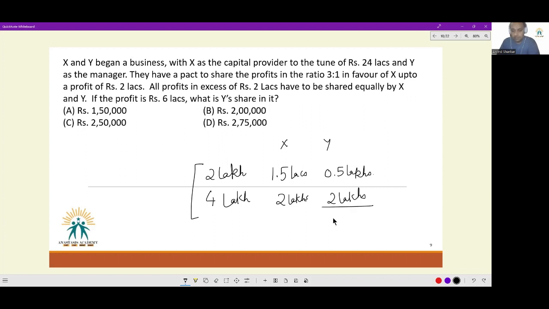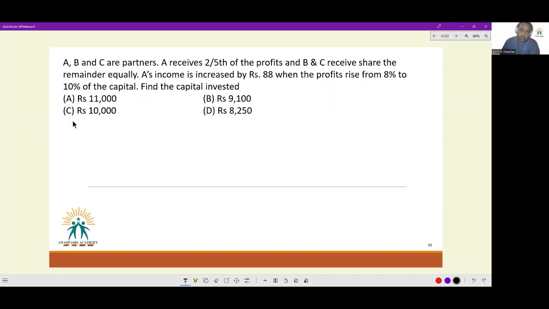So the overall share of Y is 2.5 lakhs, or option C, 2,50,000.